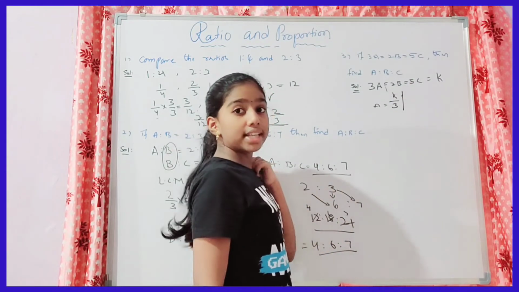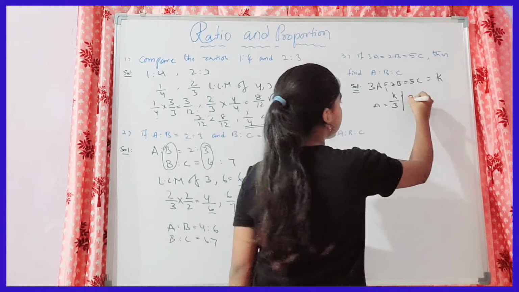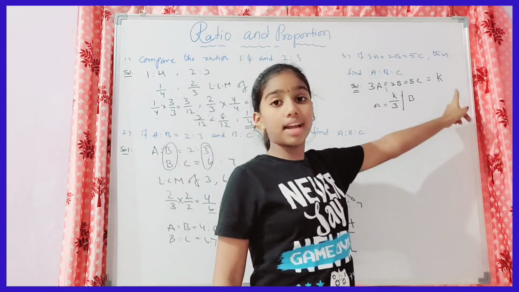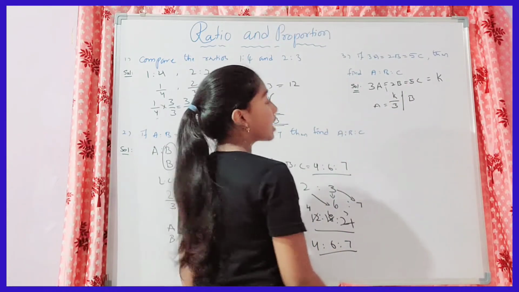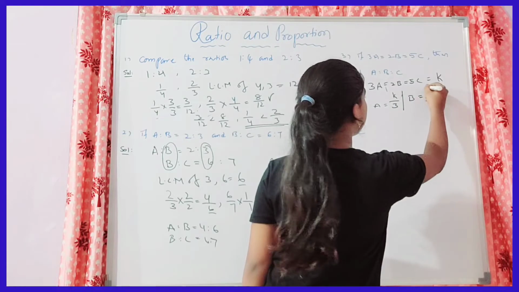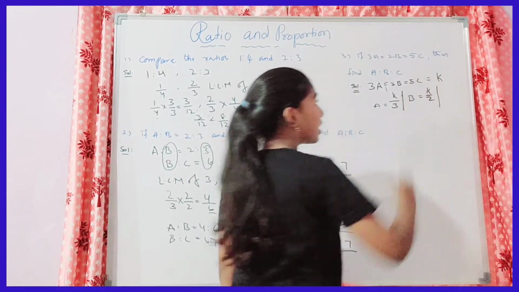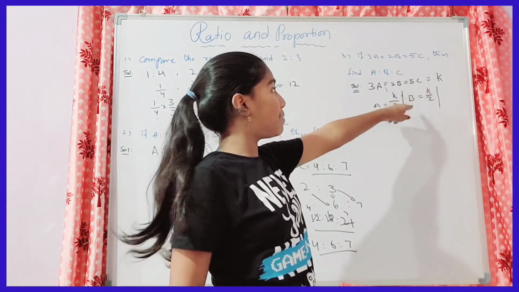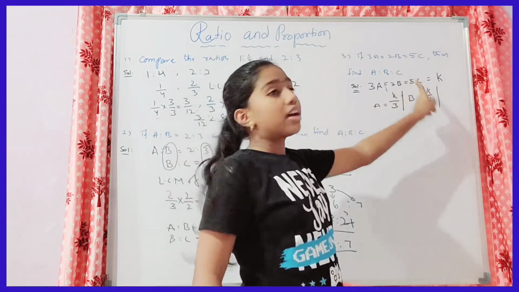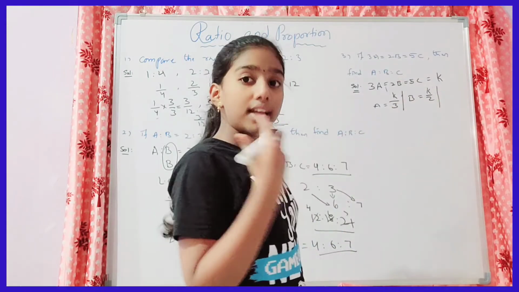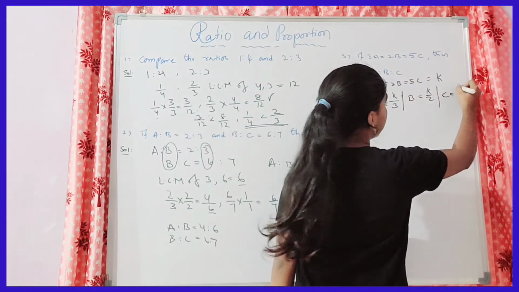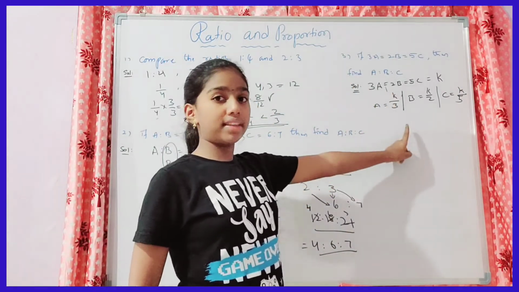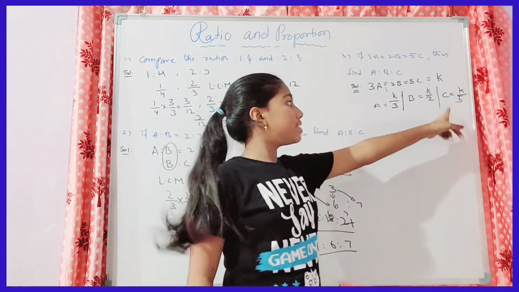And next is b. When we take this 2, which is in multiplication, to that side, it will be division. Then b is equal to k by 2. And next is c. Here also it is in multiplication, 5 is with c. When we take this 5 to that side, it will be in division. That is, c is equal to k by 5. We got the values of these three: a is k by 3, b is k by 2, and c is k by 5.